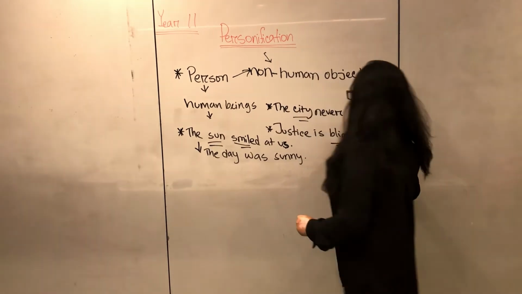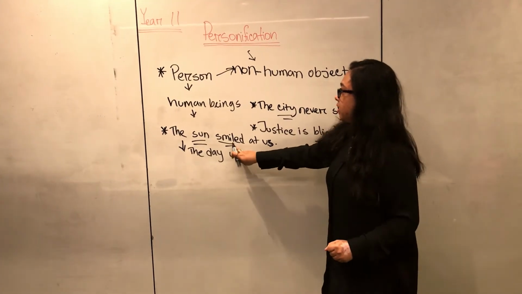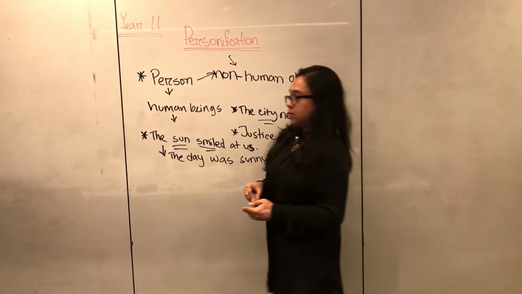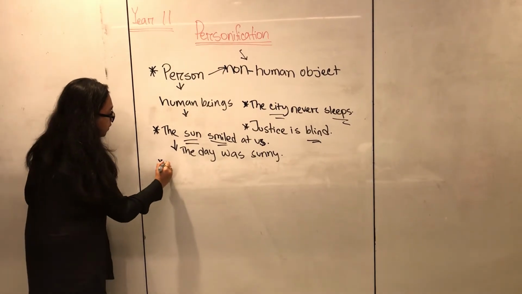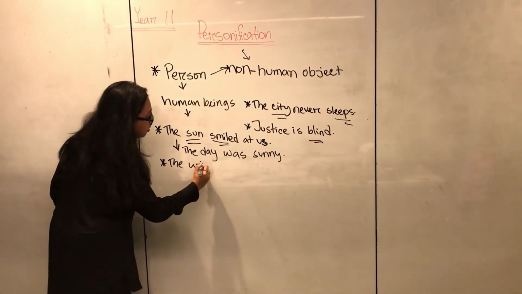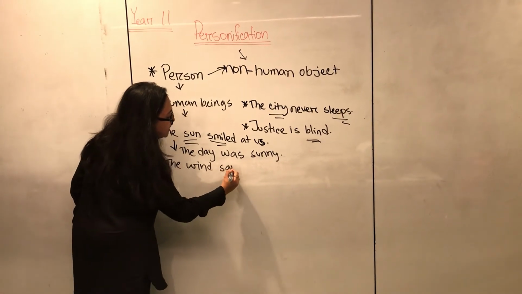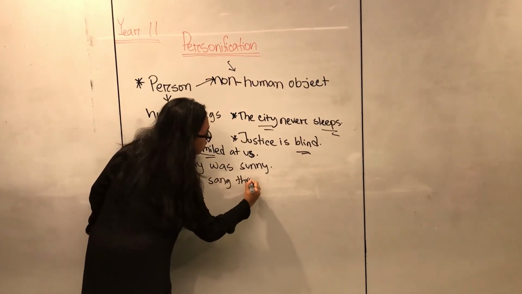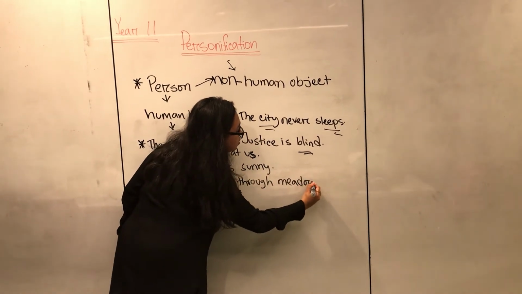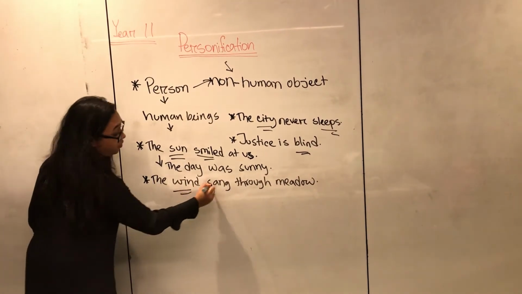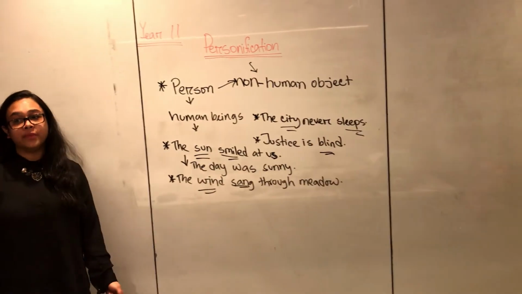And when we write sentences like that, usually verbs of those sentences work as a personification. For example, here is sleep, then here is smile. We can also say, the wind sang through the meadow. Wind can never sing. Only human beings can sing.